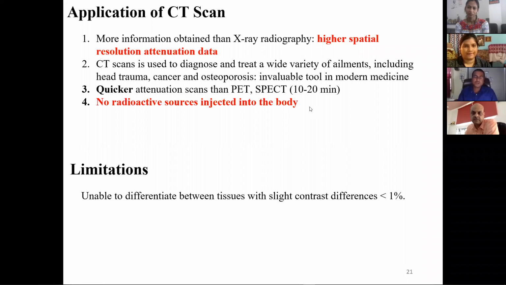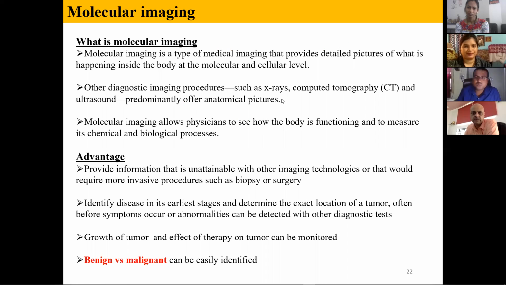So the first portion of the imaging is over. The first portion was structural imaging or anatomical imaging, just to know the position. Now the second portion is molecular imaging. If there is a tumor, which type of tumor is it? Is it malignant, or is it benign? Which type of tumor is present will come to be known from this type of imaging.